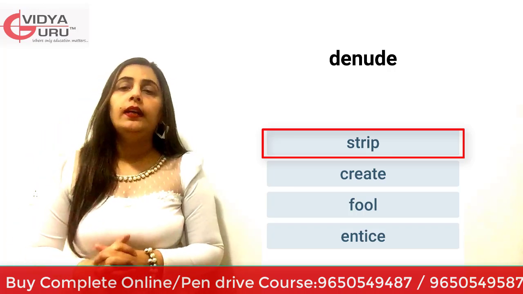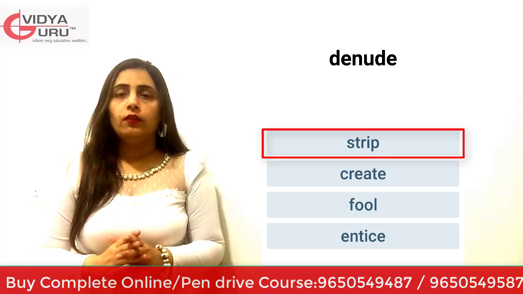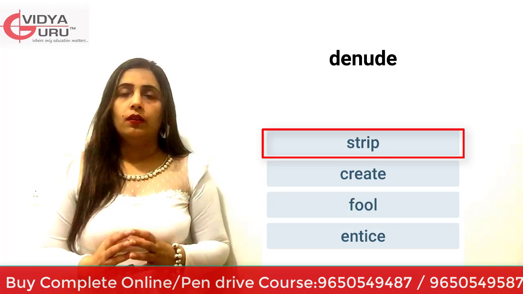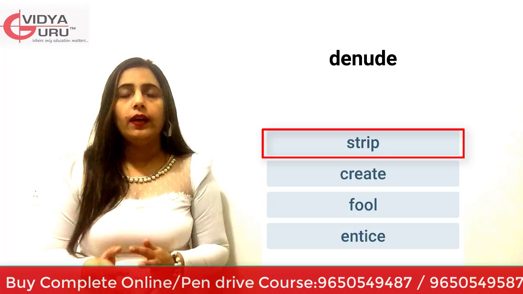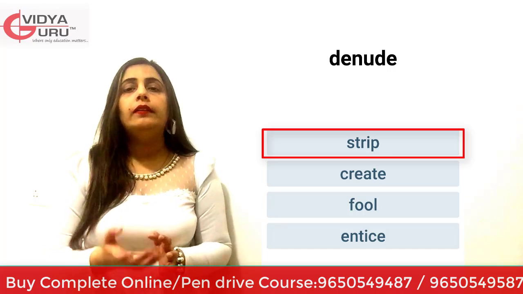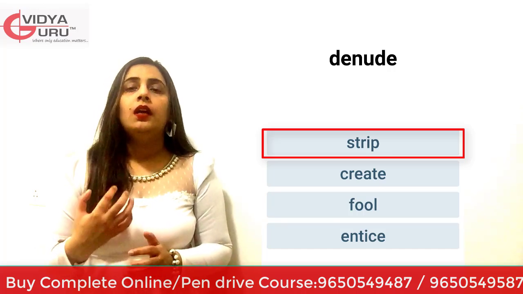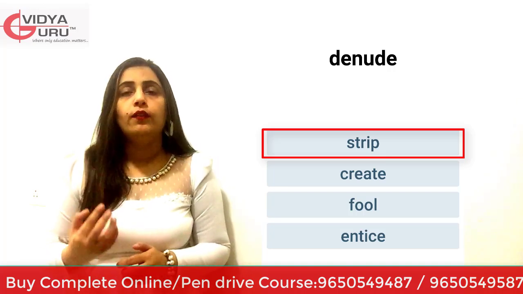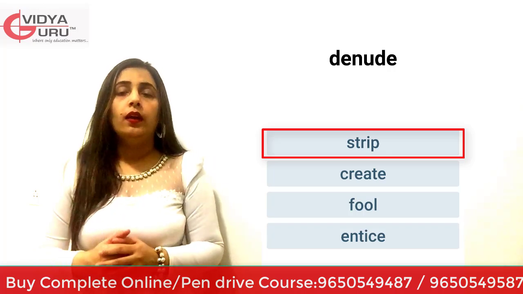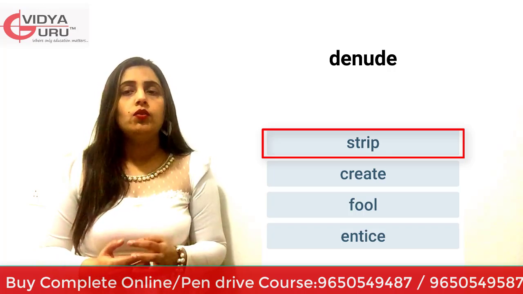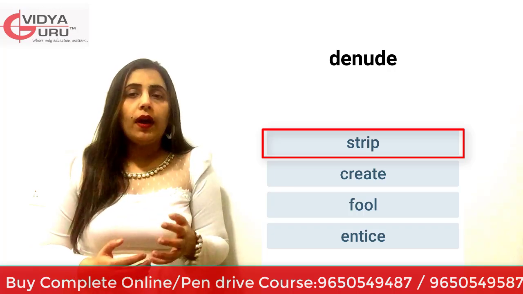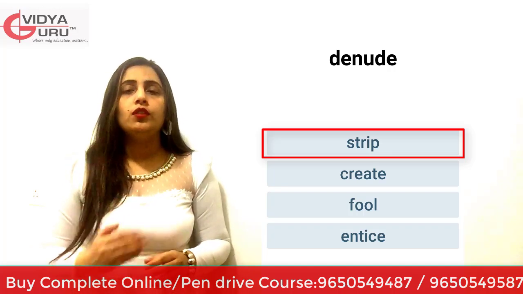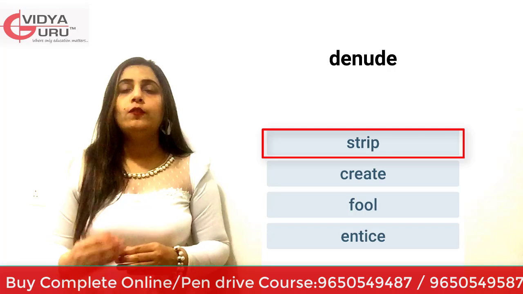When I say overnight the island was denuded off, that means stripped off its dense forest cover. The forest cover was there on the island, but it was actually denuded off, stripped off. That means the forest cover is no more there, it was stripped off. It was actually removed from there. It was divested off. So divest, strip, clear, deprive, bereave, these can be the similar words for the word denude. So out of these options, the answer came out to be strip. Let's move to the other word.